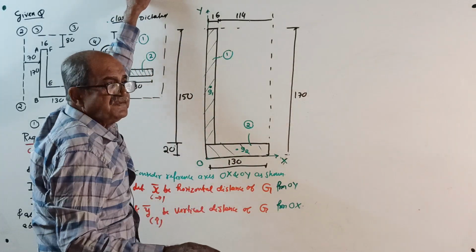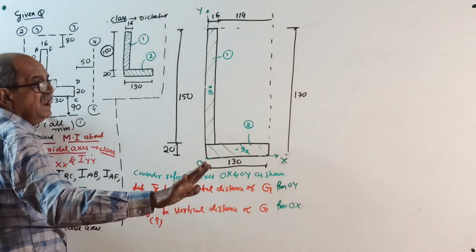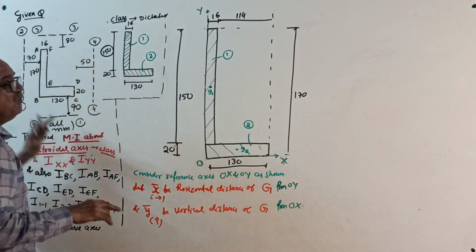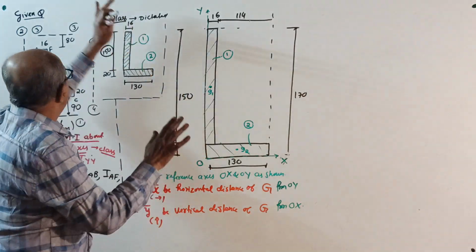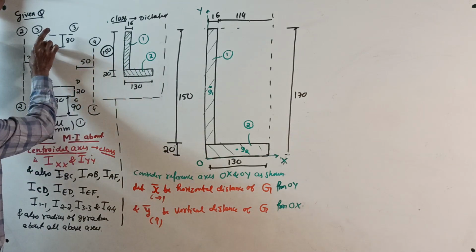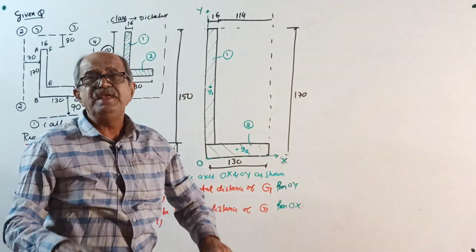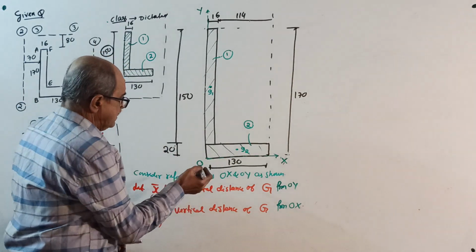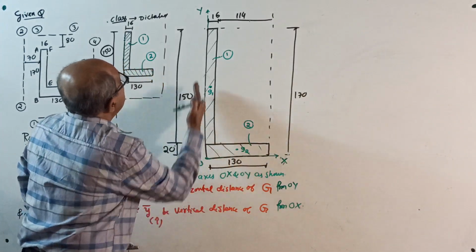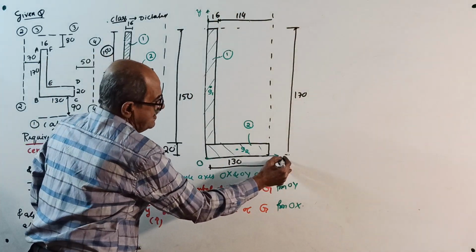Consider now the reference axis required. I will take origin here. Somebody will tell, sir, that point is already called B. That you call later, don't worry. See, this B, C, D, E, F, A, B, all will come later. Right now, we have 170, 130, 20, 16 divided here. Moment of inertia about centroidal axis, therefore A, B, C, D are not required. So, I will take the point O here, origin. From origin, I will take X this way and Y this way.